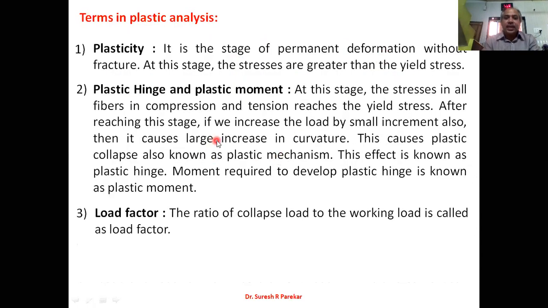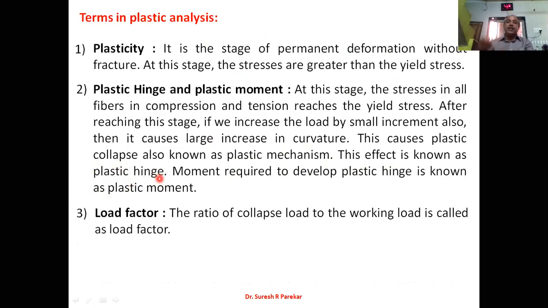After reaching this stage, if we increase the load again by a small increment, then it causes large curvature in the beam, and this causes plastic collapse, which is known as plastic mechanism. This effect is known as plastic hinge. Actually, we have a difference between plastic hinge and structural hinge.